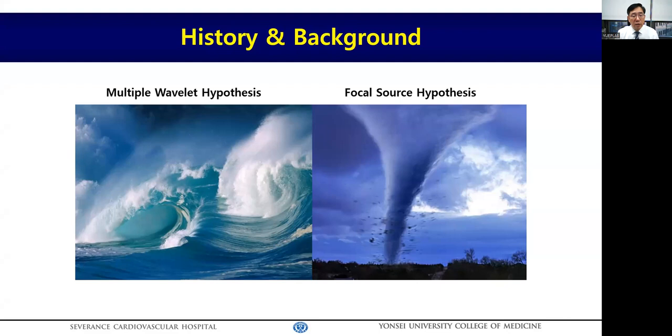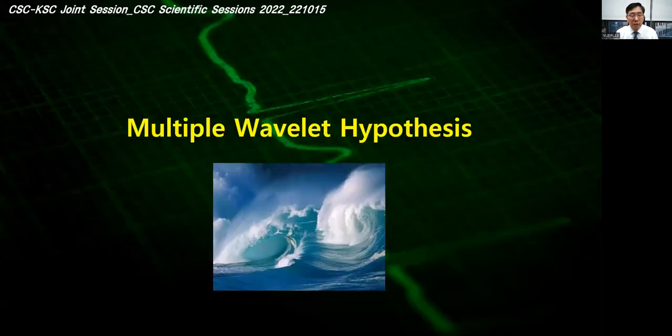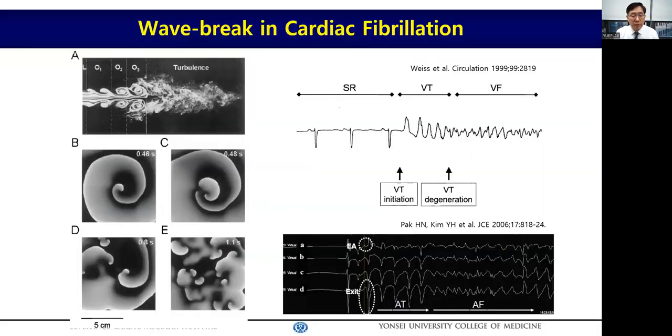Okay. Historically, there are two major theories explaining the maintenance mechanism of fibrillation. Number one is the multiple wavelet hypothesis. It suggests continuous wave break is the engine of fibrillation. Number two is the focal source hypothesis, which asserts there is a fibrillatory source somewhere in the heart, and its fibrillatory conduction maintains fibrillation. Okay, let's start with the multiple wavelet hypothesis first.